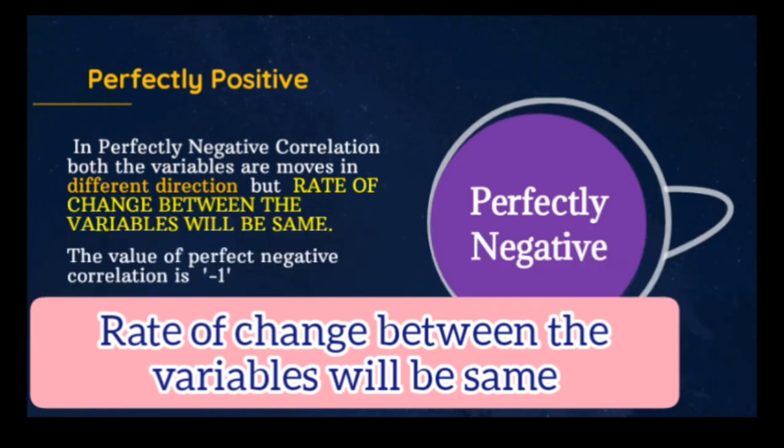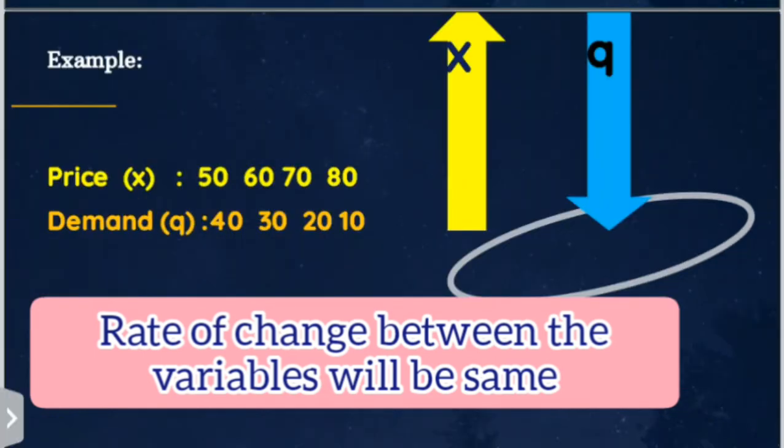Let us look at an example. Here I give you the relationship between price and demand. We know that price and demand are always inversely related. So here the relationship is opposite as in the case of negative correlation. Here the important element is the rate of change between the variables.